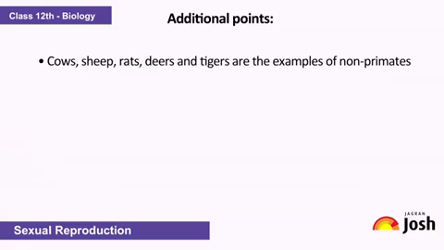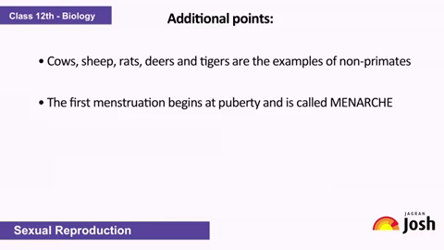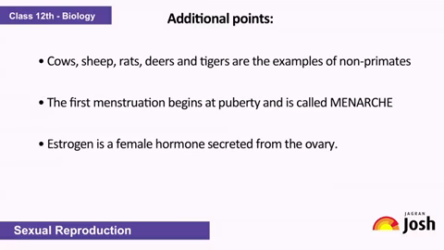Cows, sheep, rats, deers and tigers are the examples of non-primates. The first menstruation that begins at puberty is called menarche. Estrogen is a female hormone secreted from the ovary.